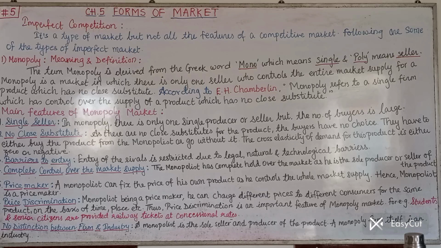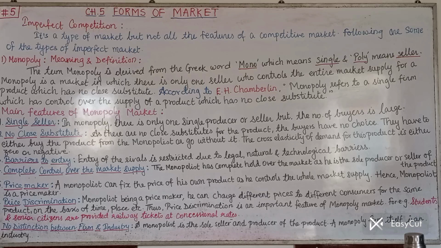We can find cross elasticity in the case of complementary goods and substitutes. Since here there is an absence of substitutes, the cross elasticity is zero or negative. If you don't remember, just keep this line, doesn't matter.